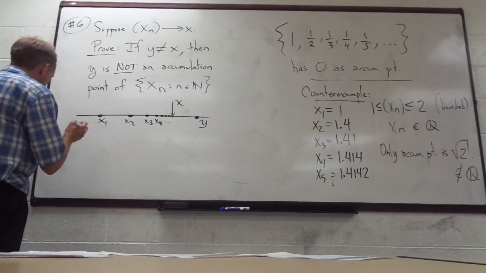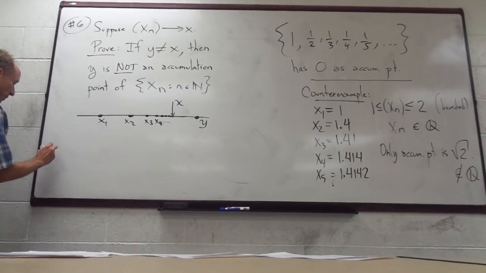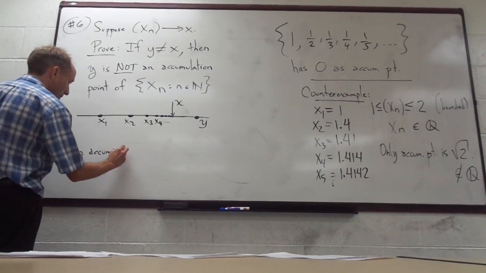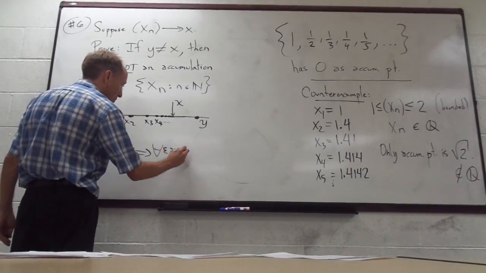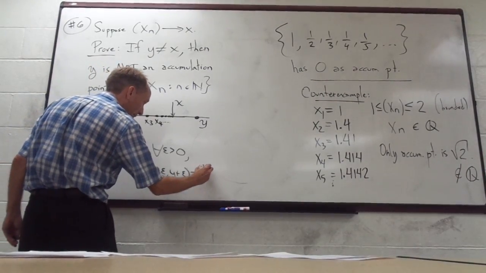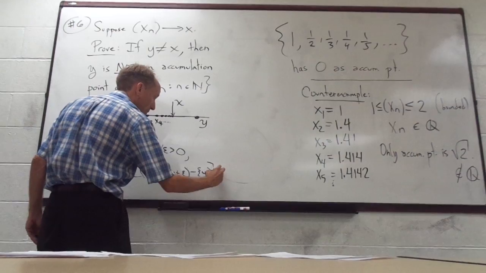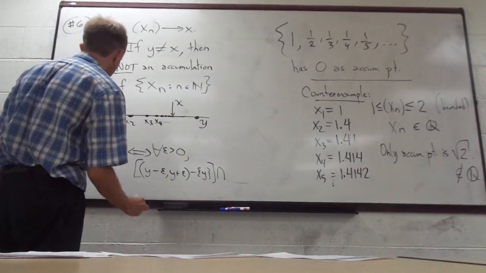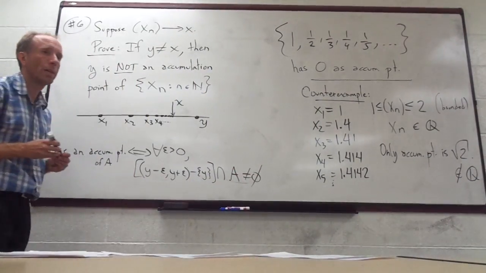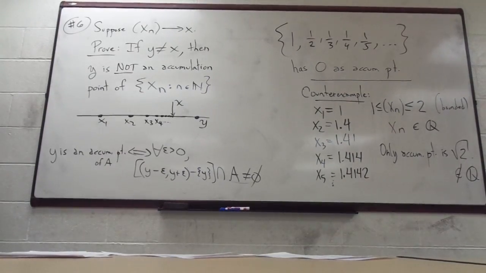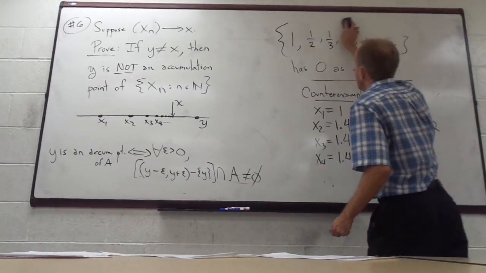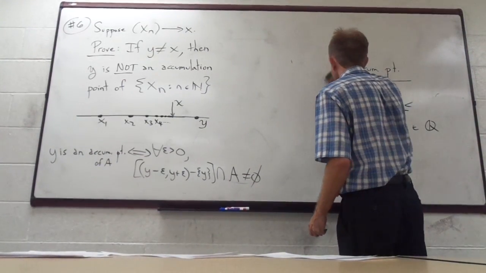I've erased the definition, so maybe I need to put that back up again. y is an accumulation point if and only if for all epsilon greater than 0, the neighborhood y minus epsilon to y plus epsilon minus y, right? If we intersect that with A, it's not empty. This is the definition.